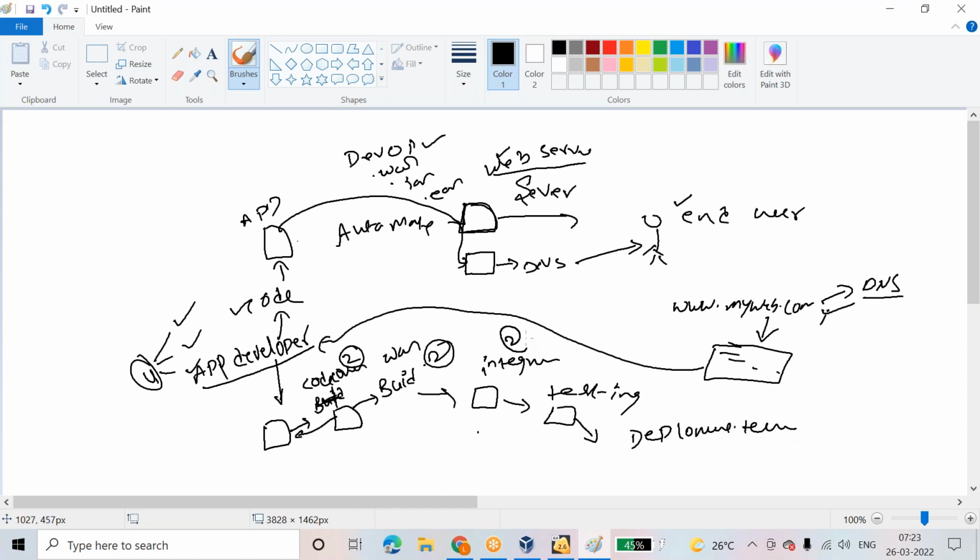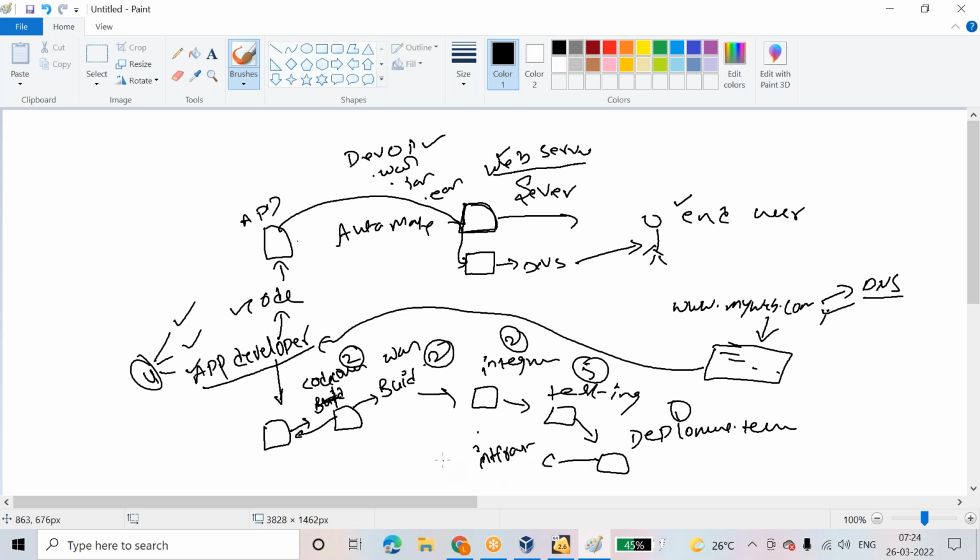Here the integration team has 2 members, the testing team 5 members, the deployment team 1 member. Okay, if the deployment team needs to deploy this code and the server is not present, then it will go to the infrastructure team, like me, Satish, like that people. What we will do is create a server and hand it over to the team.